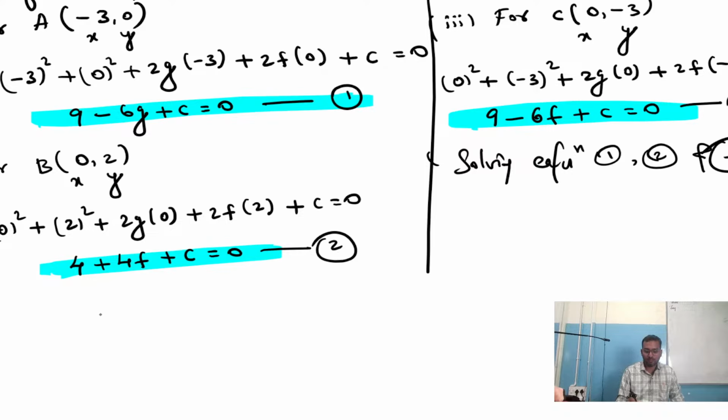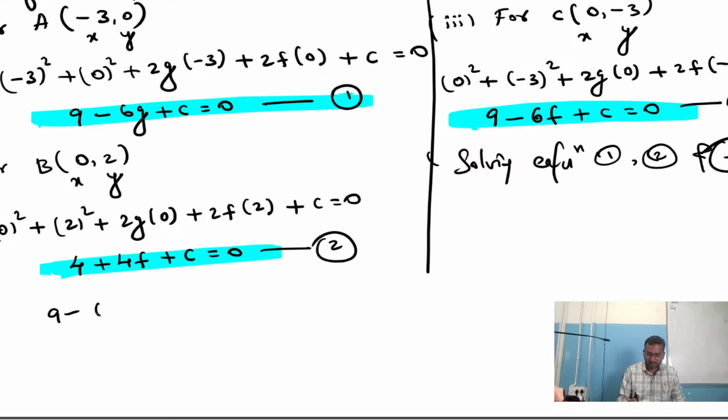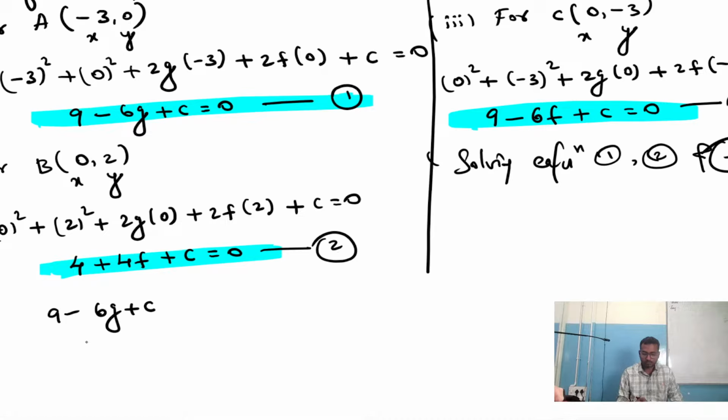What is equation 1? 9 minus 6g plus c. Something has to get cancelled, right? How can we cancel?